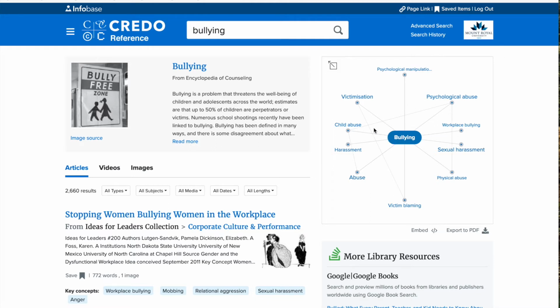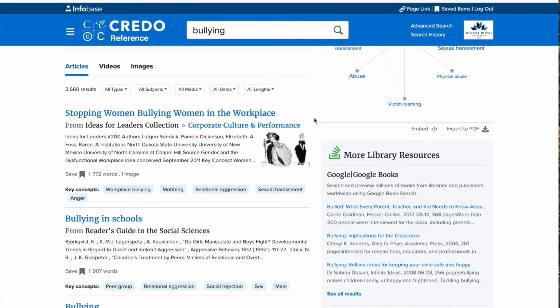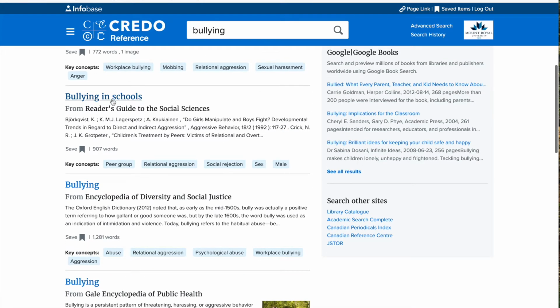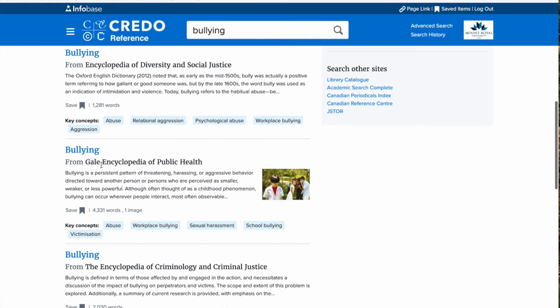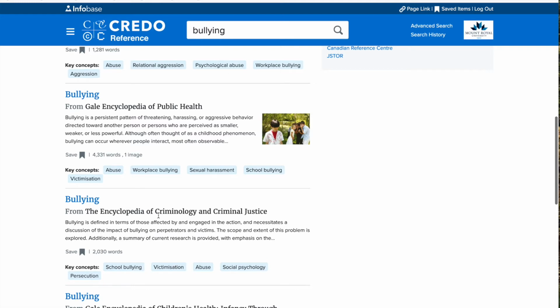So that's number one. As you go through and you look at the sources that are available, you'll see that there's a wide variety, and you can kind of tell what the source is going to be about depending on where it's been published. So for instance, this article here, Bullying in School, comes from the Reader's Guide to the Social Sciences. So that's a general social sciences reference guide. We have bullying in the Encyclopedia of Diversity and Social Justice, bullying in the Gale Encyclopedia of Public Health, bullying in the Encyclopedia of Criminology and Criminal Justice, and so on. You can see the length of the articles, so some of these are very long.